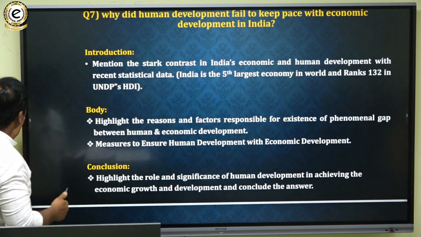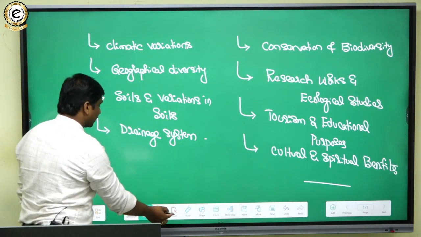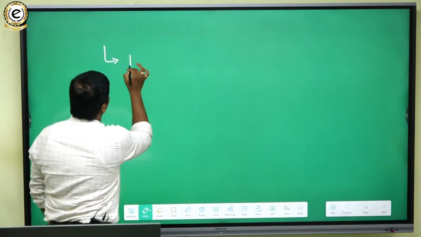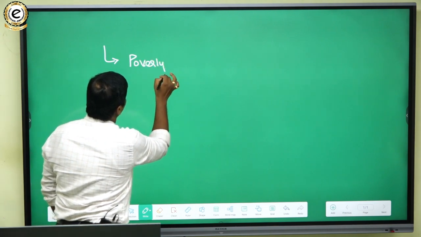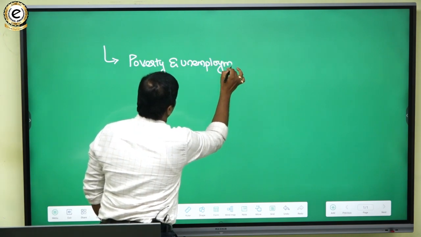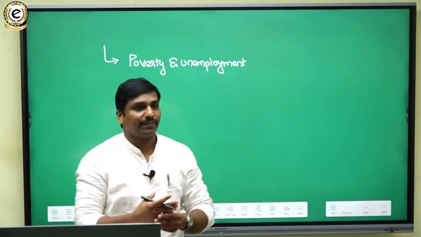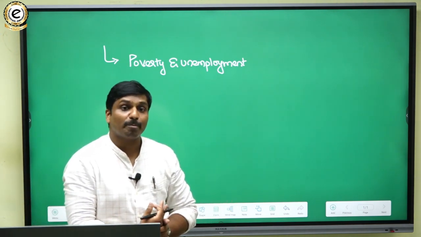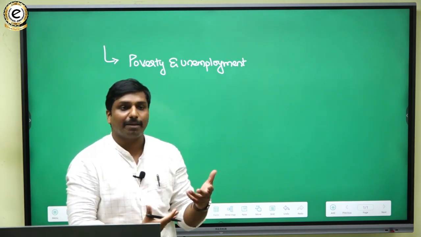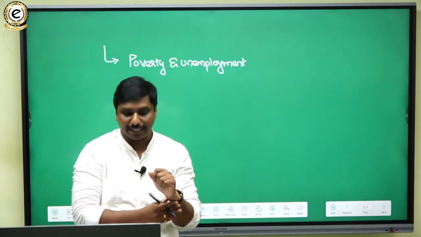So here we can highlight various factors, like things related to poverty and unemployment. It is one important factor. You can highlight that despite having economic development, India is also plagued with vital issues like poverty and unemployment. There you can mention the statistics related to poverty and unemployment. Okay, so that is one important thing.